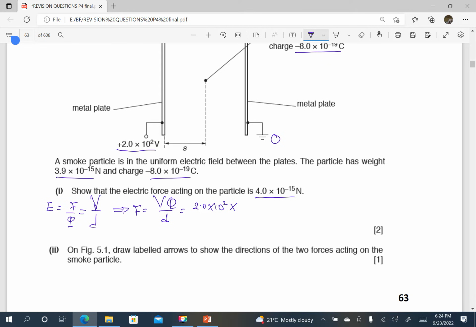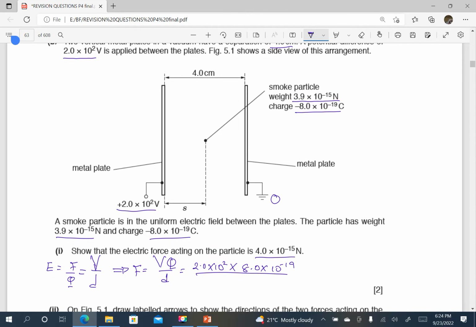And then the charge is 8.0 times 10 power negative 19. Then we divide this by the separation of the plates, which has been given as 4 centimeters. So this will be 4.0 times 10 power negative 2. We press our calculator just to verify.